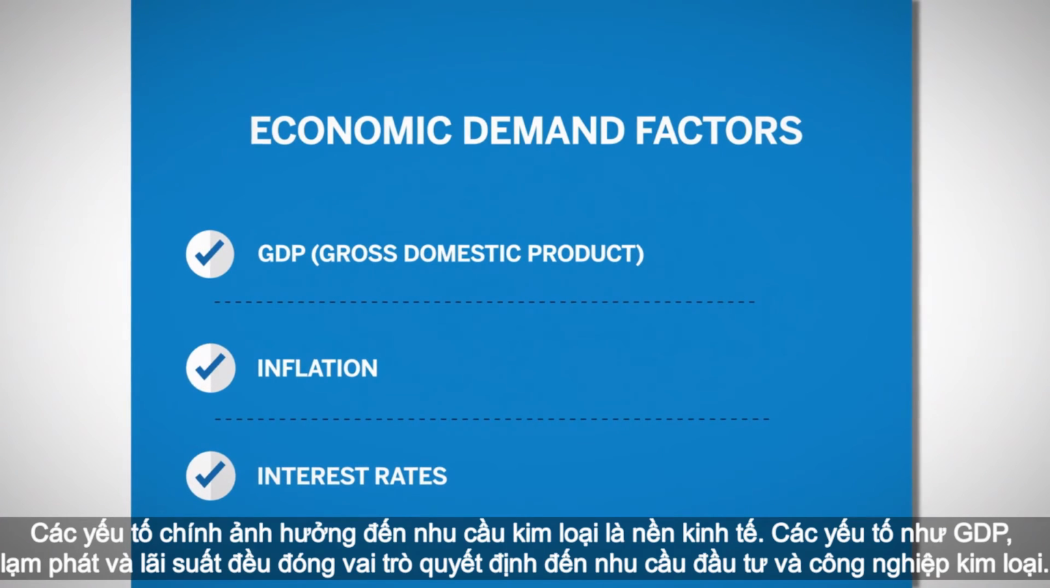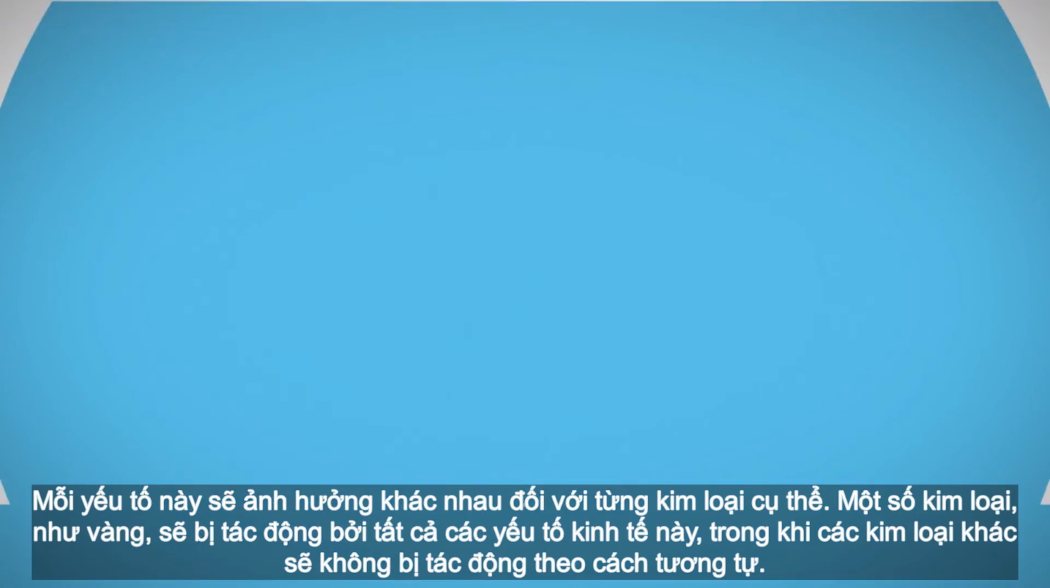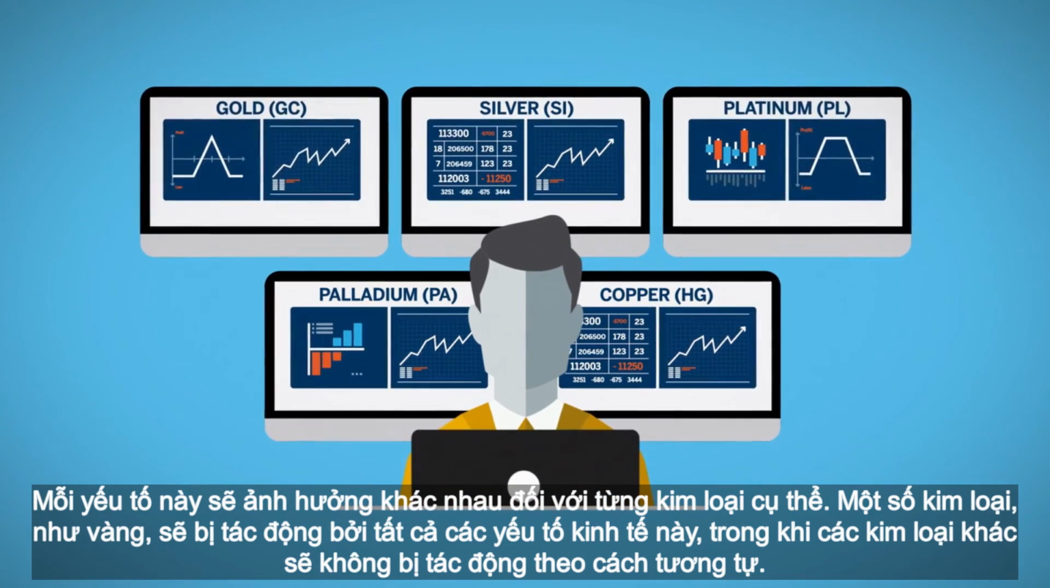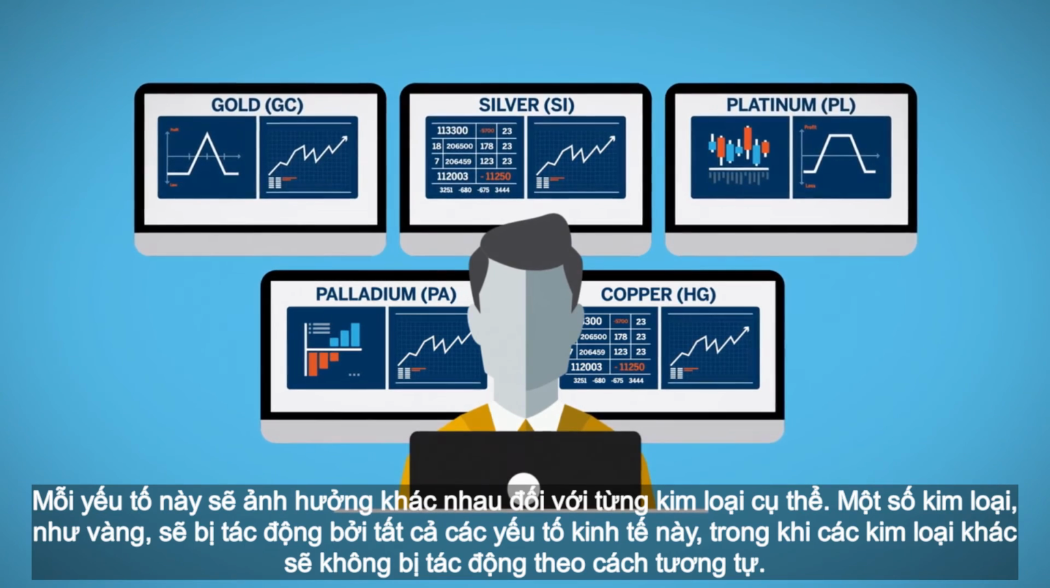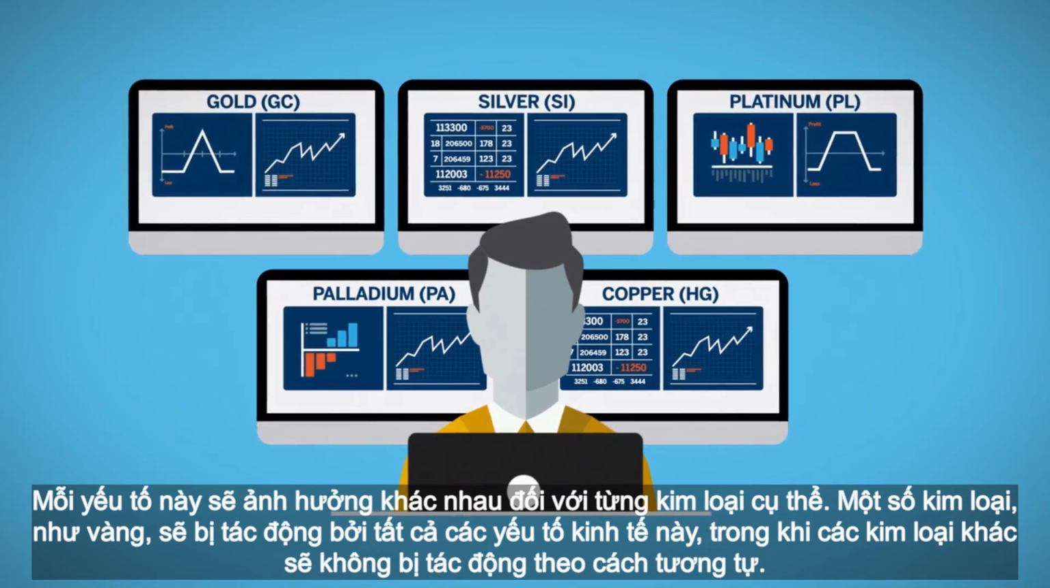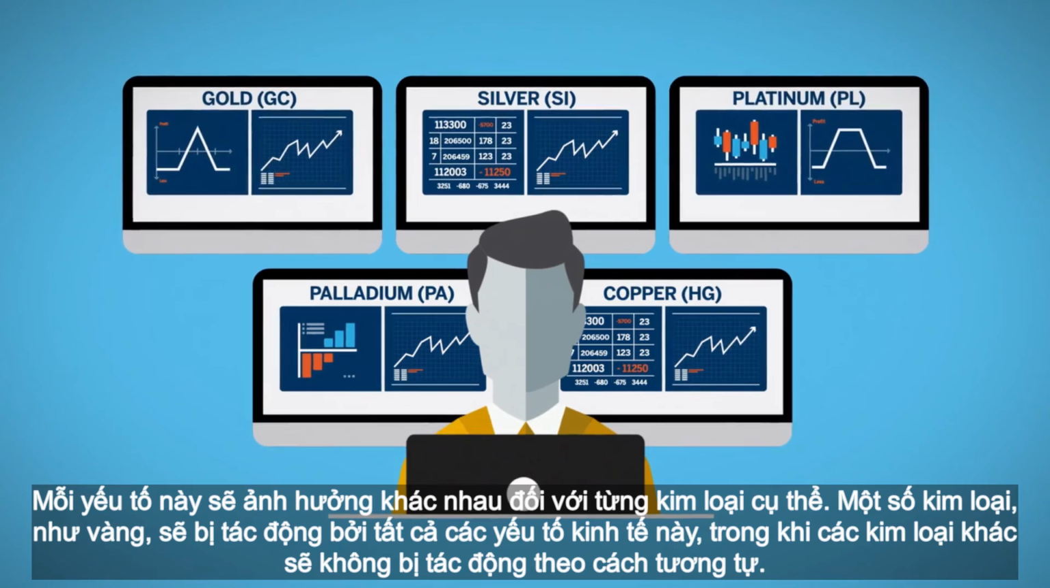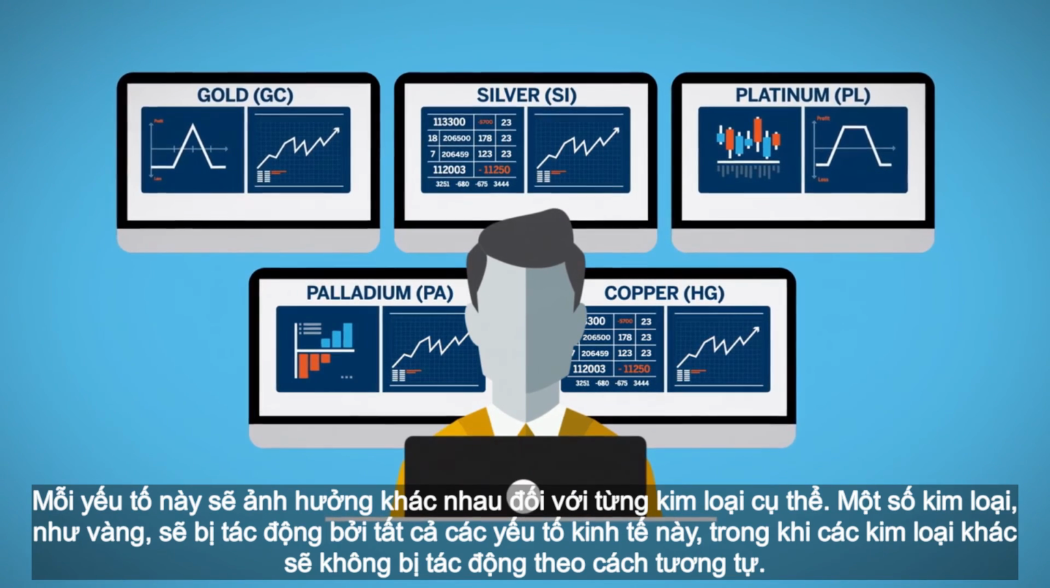These three factors can impact both industrial and investment demand for metals. Each class of metals may be impacted differently, and some metals, like gold, can be impacted by all three. It is up to the fundamental analyst to evaluate all of the factors and then decide how this may impact the futures contract price.